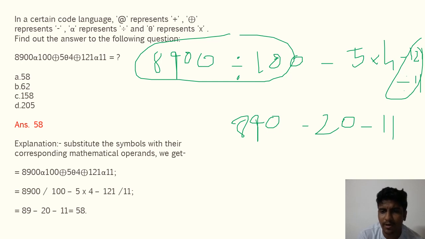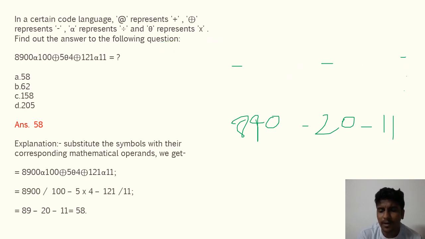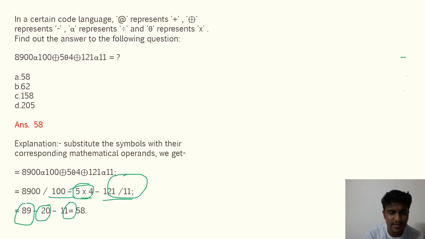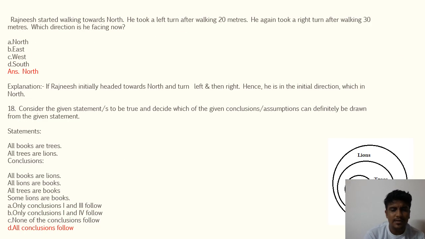Here you have to obey the law of BODMAS: brackets, of, division, multiplication, addition and subtraction. So 8900 divided by 100 minus 20 minus 5 into 4 minus 121 divided by 11. 8900 divided by 100 gives you 89, then 89 minus 20, and 121 divided by 11 is 11. In this way you are able to solve this.